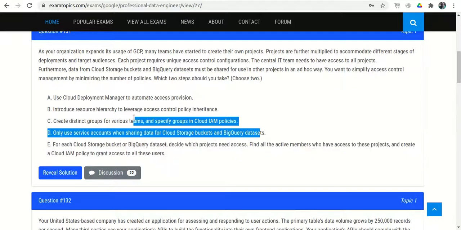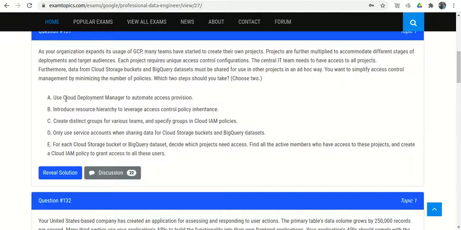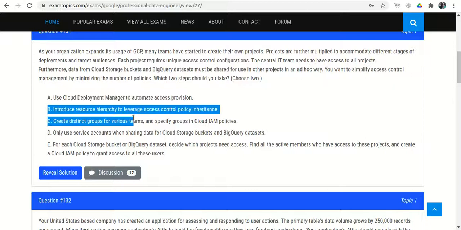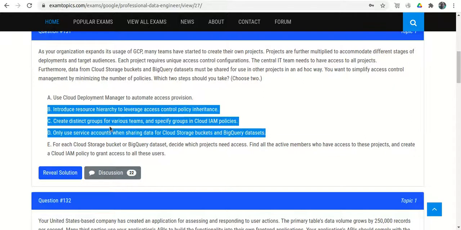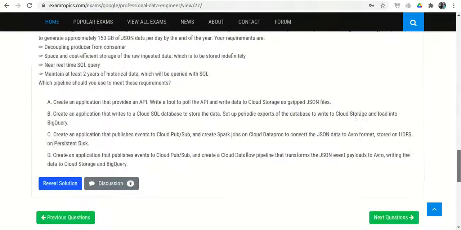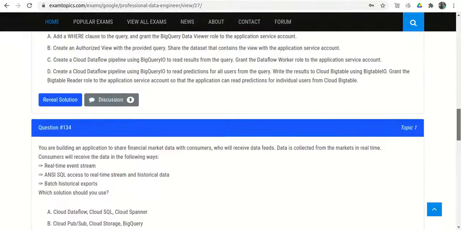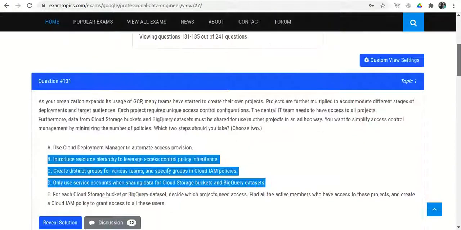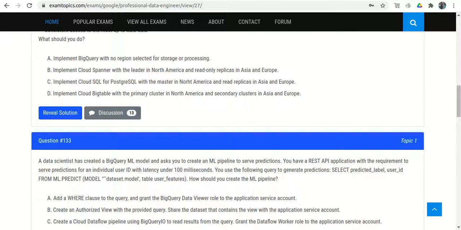Now we have 4 options left, and out of the 4 we can easily eliminate Cloud Deployment Manager, because it is generally the automation tool to create the resources. So option A is also eliminated. Now we have 3 options left. So out of 5 options we have easily eliminated 2 options. If we attempt the questions using the elimination method, then we can easily clear this exam. Yeah, that's the end of the video.